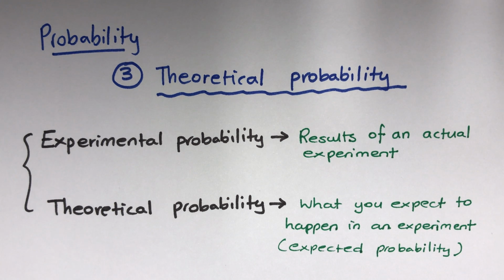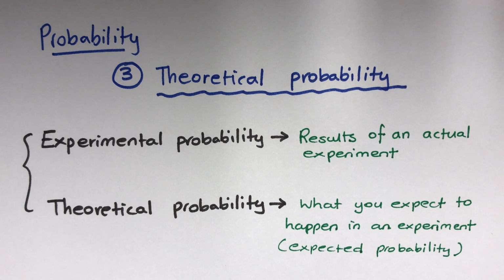Right, probability, third little subheading, theoretical probability. There are two probability types, experimental and theoretical. Experimental, as it says in the title, is probability based off the results of an actual experiment.